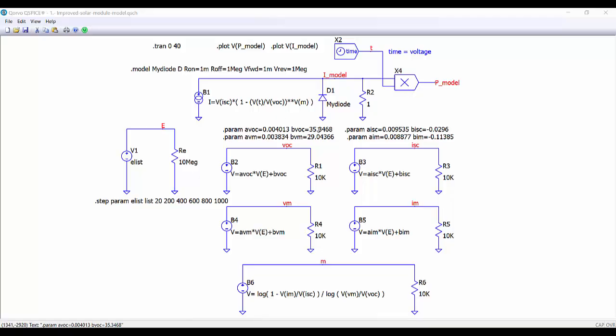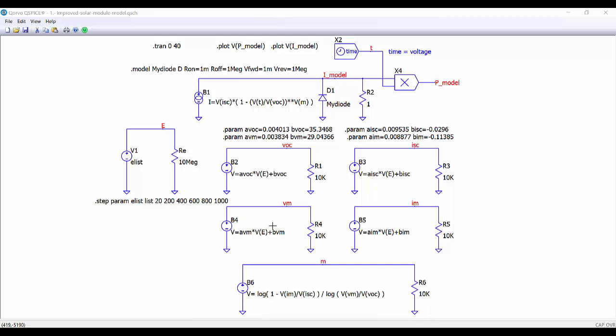And these are the parameters of our module to implement the linear regressions. So here we have the calculation of the open circuit voltage. This is the calculation of the short circuit current, the maximum power point voltage, the maximum power point current, and the exponent m.